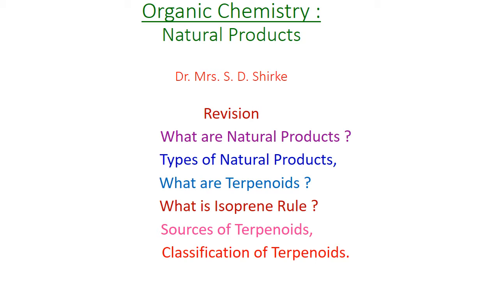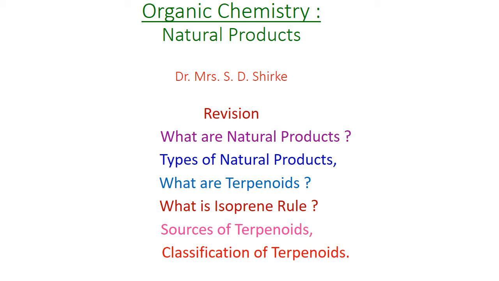These are all pleasant smelling or aromatic compounds. This aroma is due to the presence of terpenoids. This is one characteristic property of the terpenoid, that these compounds are pleasant smelling compounds or they possess a sweet smell.